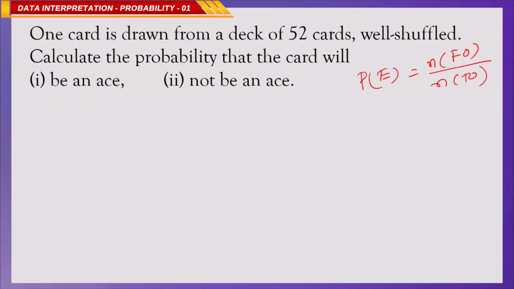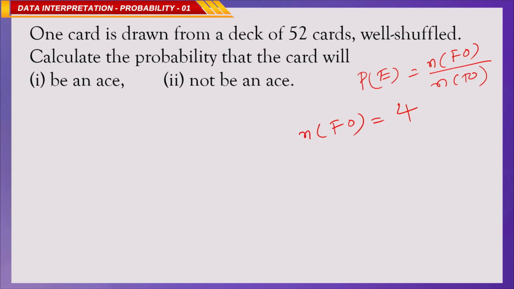Now, we will see the first question. One card is drawn from a deck of 52 cards, well shuffled. Calculate the probability that the card will be an ace. Correct? So, there are 4 aces. The number of favorable outcomes for the ace is 4.